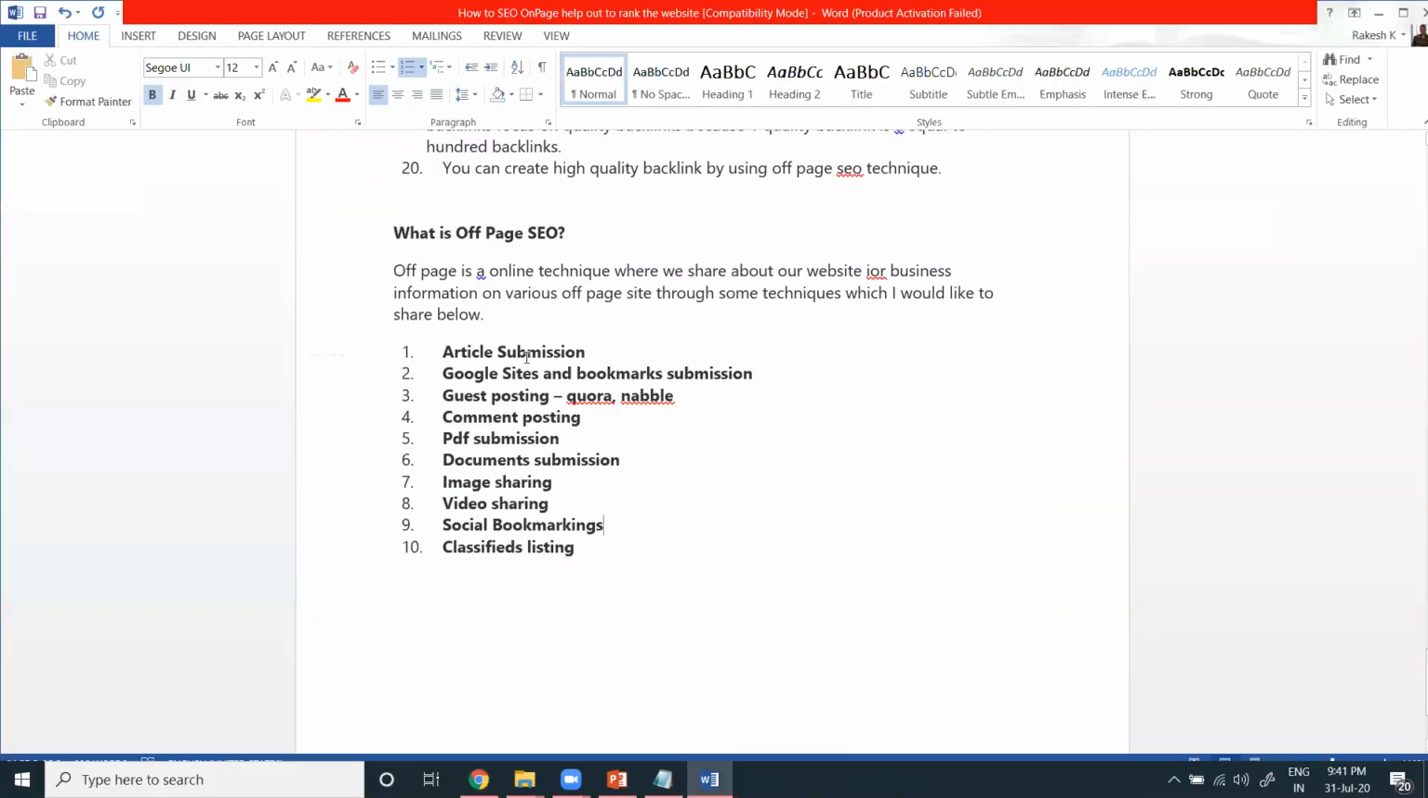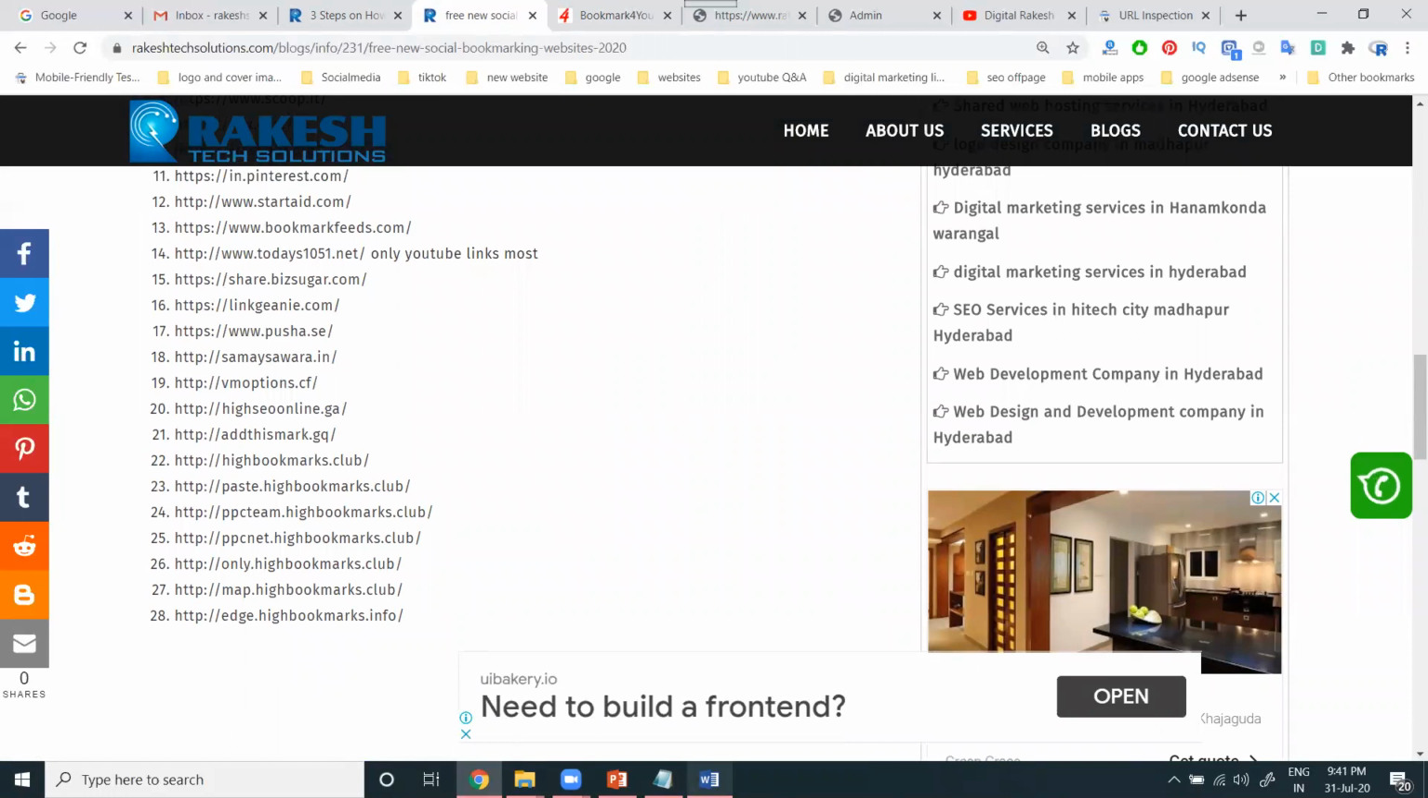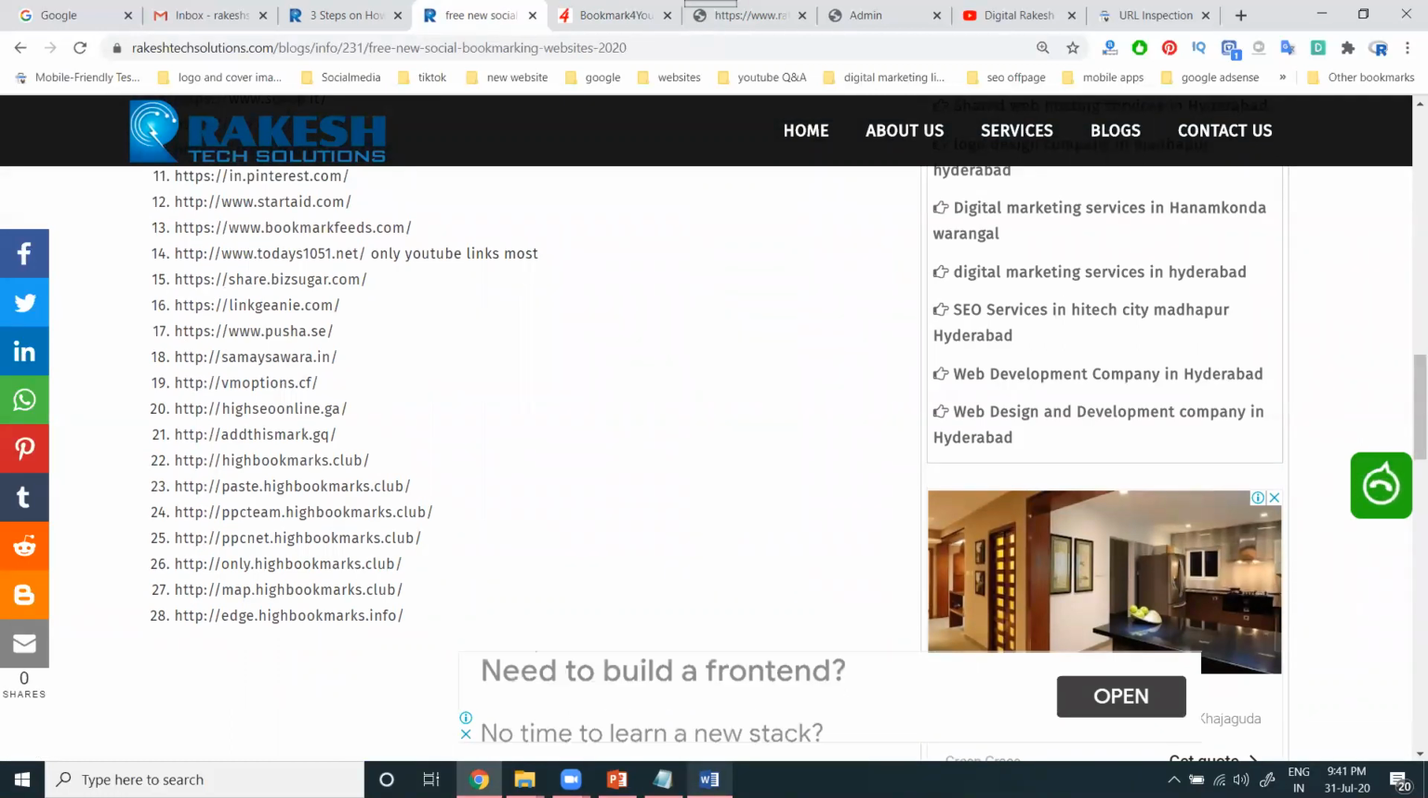Article submission. So how can we do article submission? This complete information is given in a particular website. The main thing is, if you do any particular website, we have to start by optimizing it for SEO on page, which is more important. Promotion is not a big task.